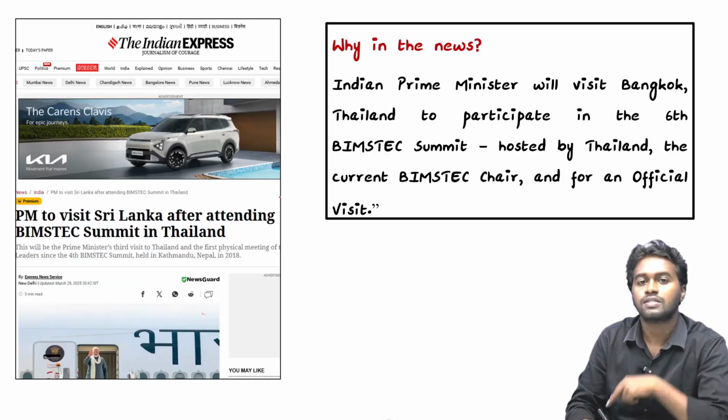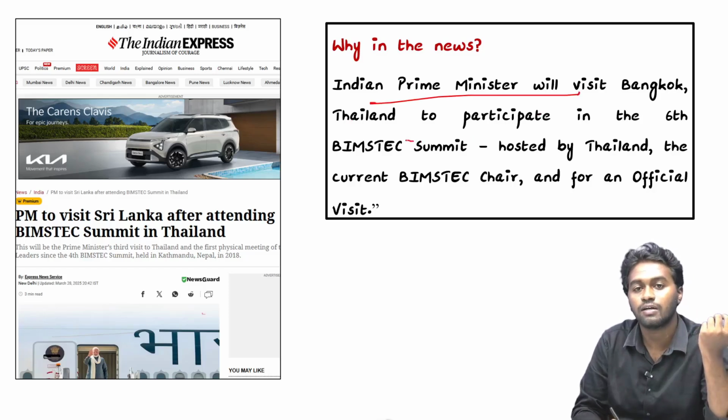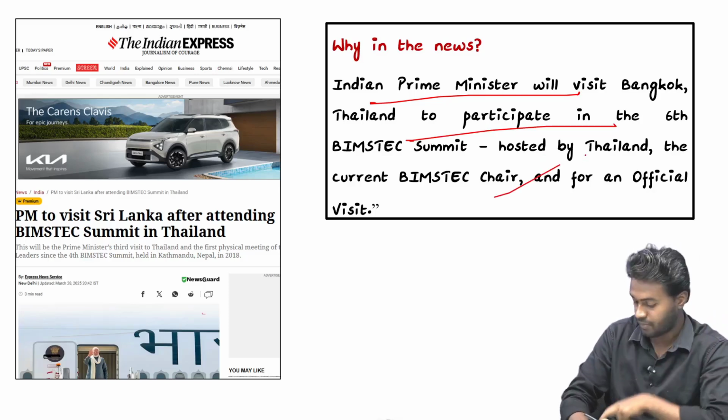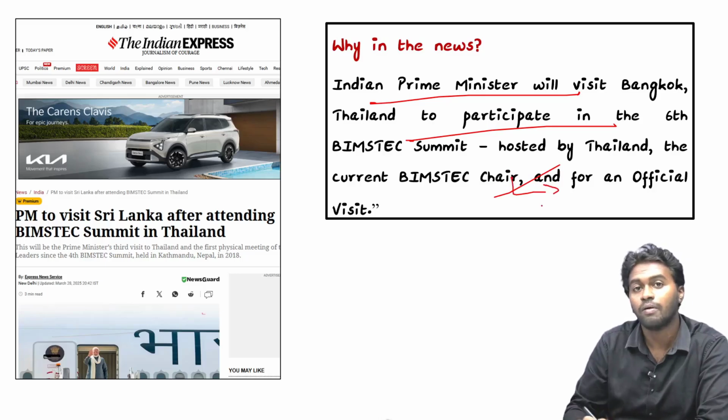So why are we discussing this? Because recently the BIMSTEC summit was held in Thailand, and Prime Minister Narendra Modi participated in the summit. And this summit happened during the time of the Myanmar earthquake.